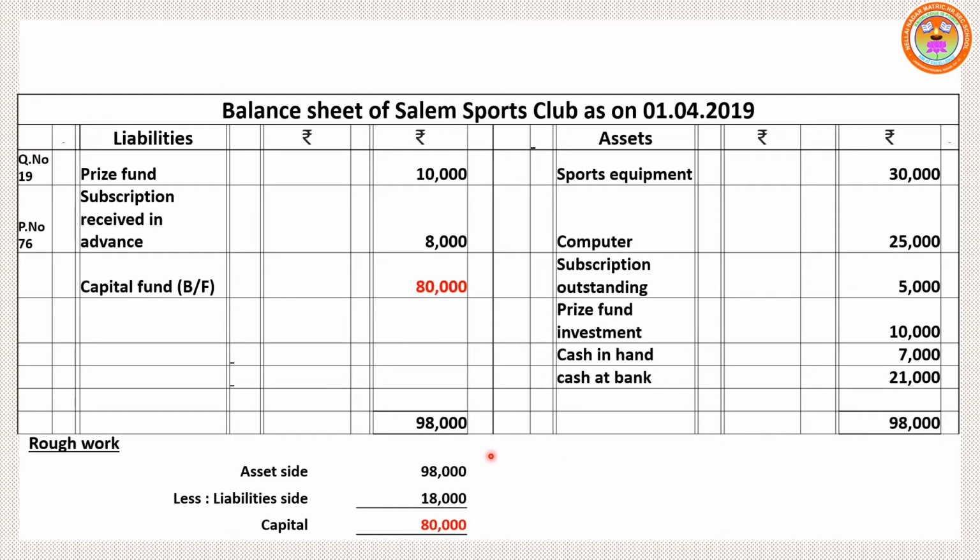So write the highest total on both sides, asset side and liability side. 98,000, 98,000, on the same line. So asset side total 98,000. Look at liability side. Liability side 10,000 plus 8,000. Only two items so far we have written. So 98,000 minus 18,000. So the difference between these two sides is called capital. We got 80,000. So write the words capital fund, balancing figure 80,000. So in this sum we found capital fund.